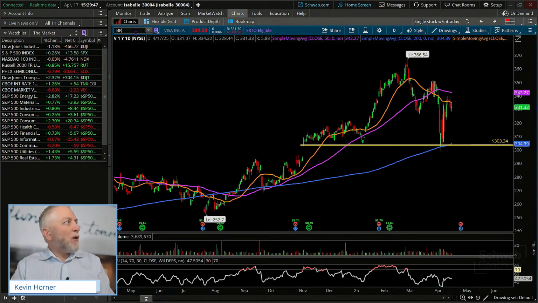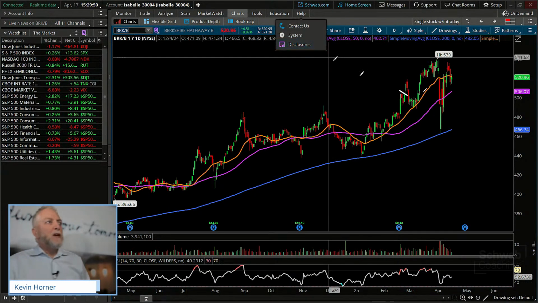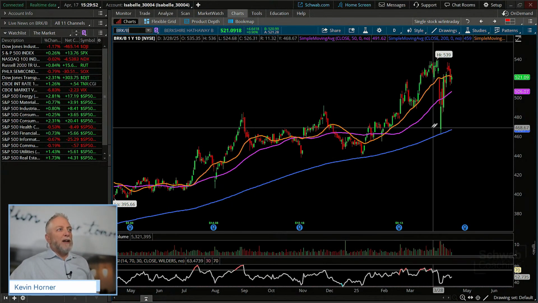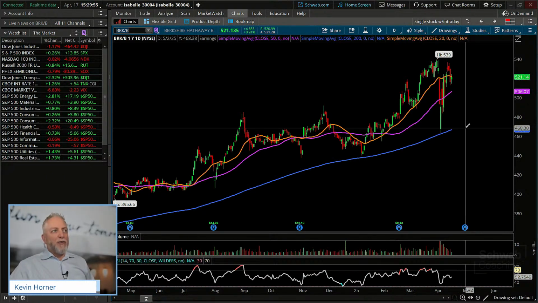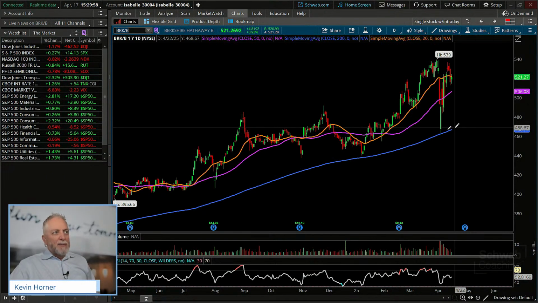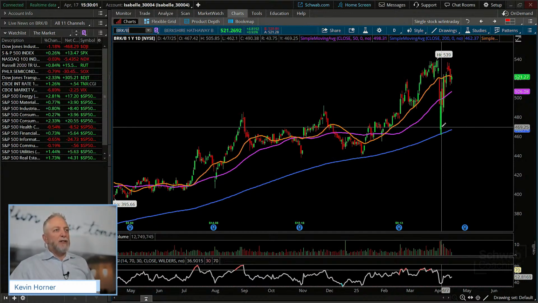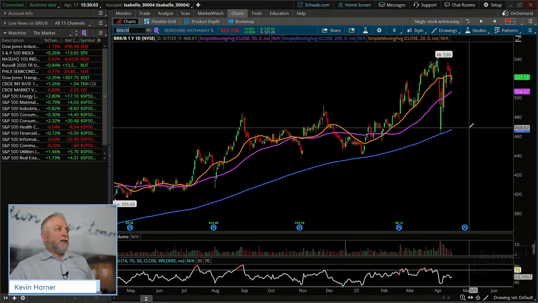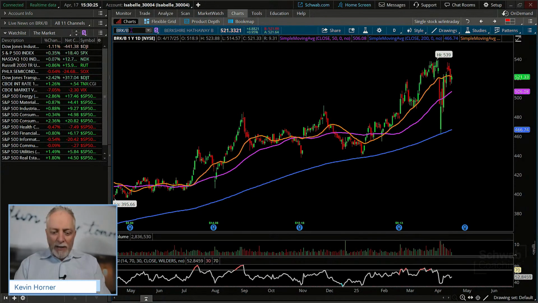I see Josh's request for Berkshire B could work out, but I'll tell you what, if I was going to be picky, I would much prefer, from the technical aspect, to be a buyer back when we tested the 200 there this month, a couple of weeks ago. I think a lot of traders would say if we could get in there, I feel more comfortable. Again, that's about 10% down. So we're maybe admitting that we don't want to pick one of these if it's not quite at an area of support. As usual, have a feel for how you want to approach that, everybody. Let's look at some of those banks. How about JP Morgan?